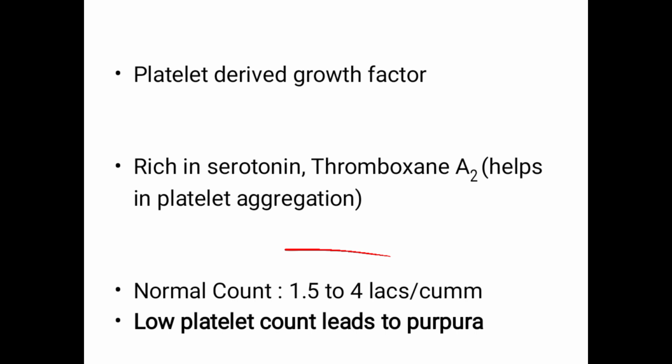It also contains platelet derived growth factor. The platelets are rich in serotonin and thromboxane A2. So they contain many factors, and it is important to remember all these things.